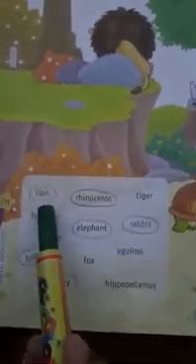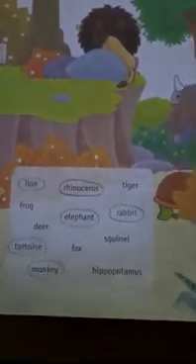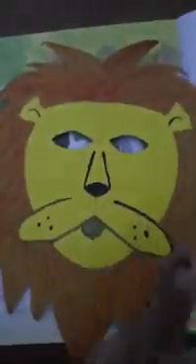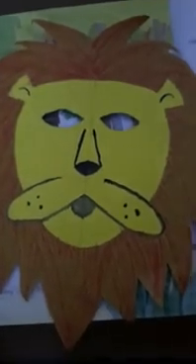Well, it has lot of hairs on the head. I think it is a lion. What do you think, children? Yes, it's a lion, and we will put a circle on the name. Now, children, do you know that a lion has lot of hairs on his face? And do you know what it is called? Children, the hair of the lion is called mane, and the mane makes the lion look very royal. That's why the lion is called the king of the jungle.